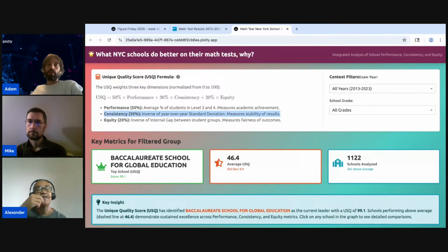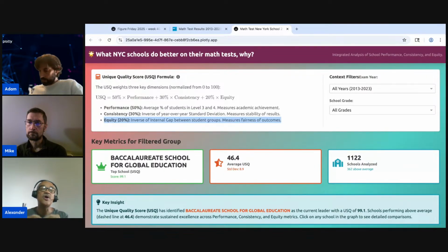And equity is an internal gap based on the grade of the school. This has the least weight, because it is based only on grade and not on race or something like that.